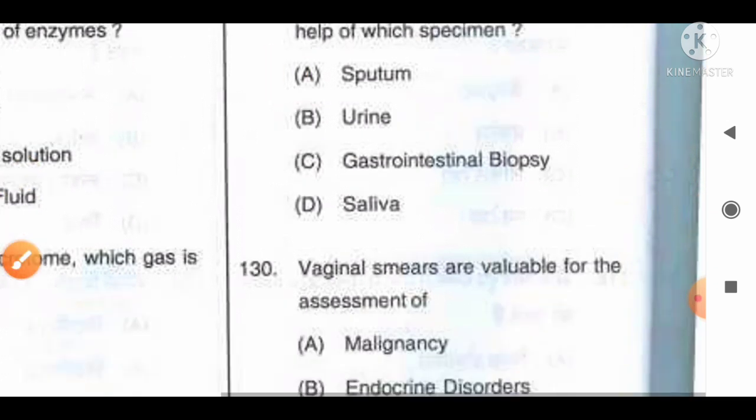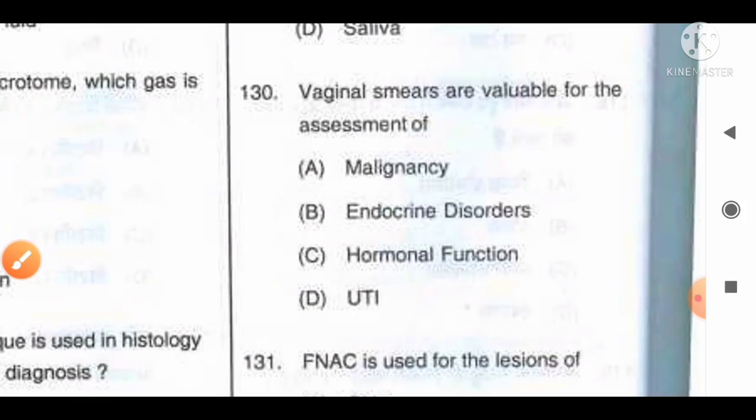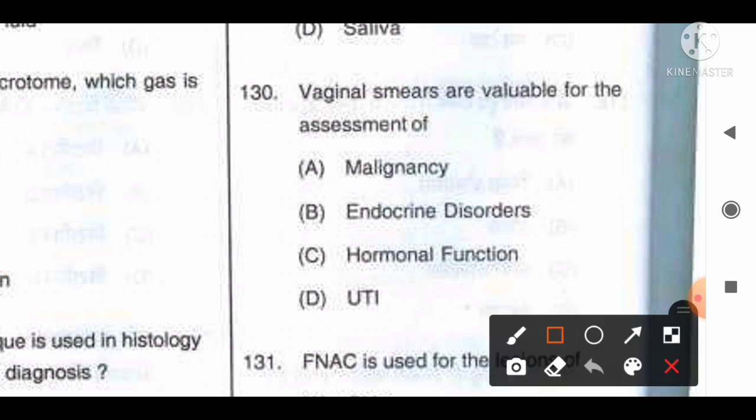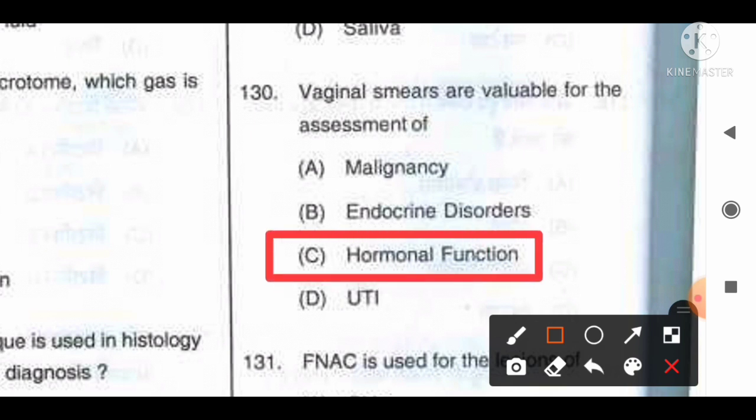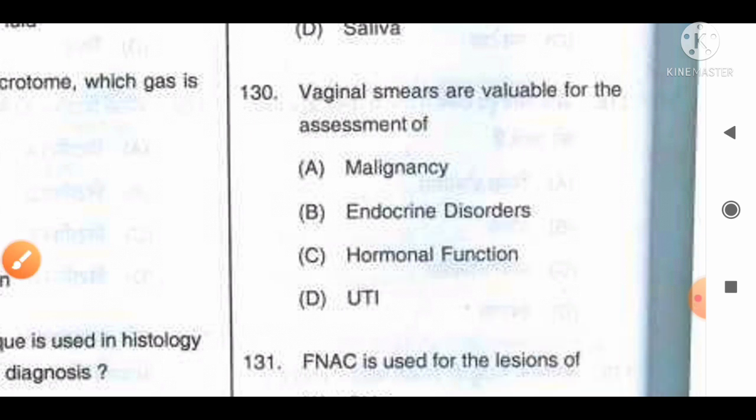Move to the next question, number 130. Vaginal smears are valuable for assessment of option A, malignancy, B, endocrine disorders, C, hormonal function, D, UTI, urinary tract infection. The correct answer for this question is that they are generally valuable in assessment of the hormonal function. Option C is the correct answer for this question, that you can remember for this particular question.